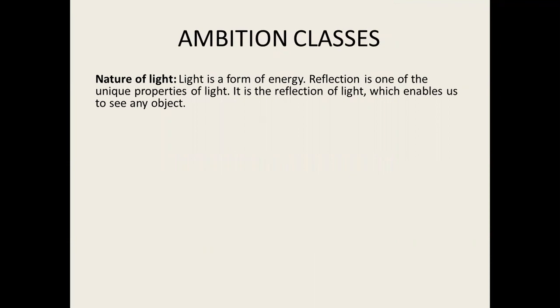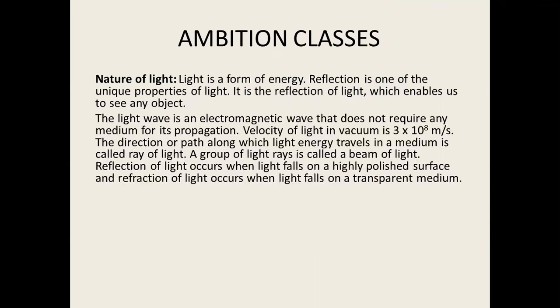What is light? Light is a form of energy, and reflection is one of the unique properties of light. It is the reflection of light which enables us to see any object. So when the light falls on an object and the light is reflected back by the object, then only we can see the object. The light wave is an electromagnetic wave that does not require any medium for its propagation.